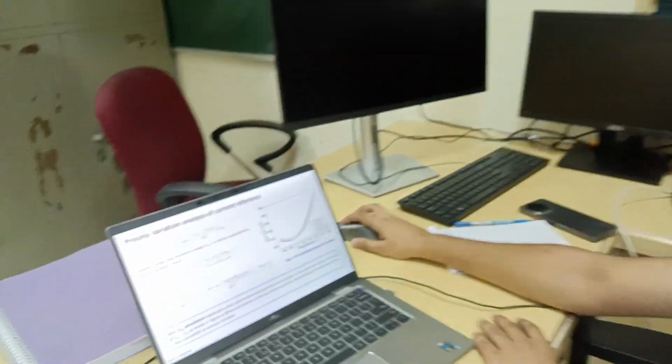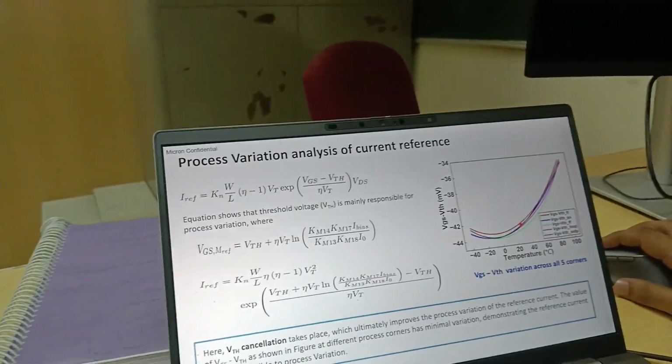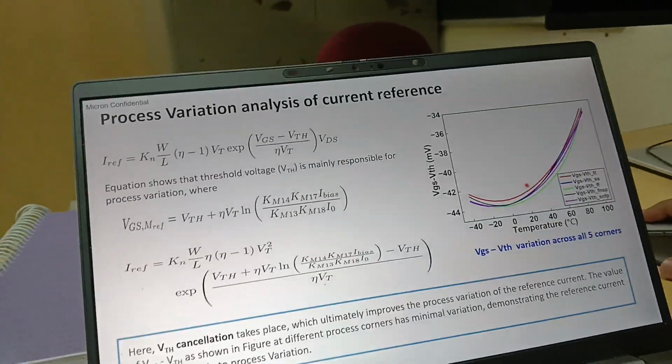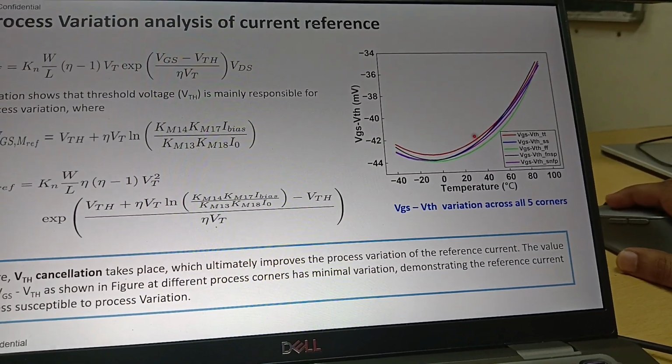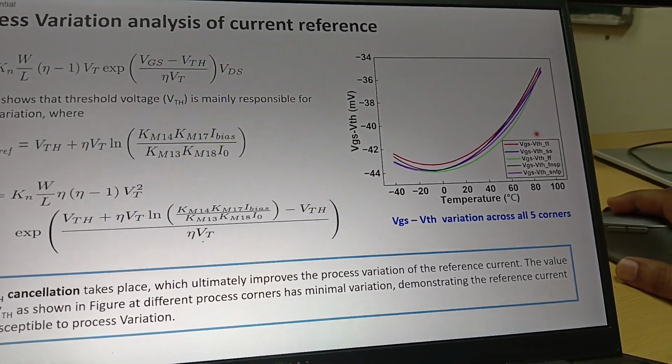You can also see the simulation curve as well. With respect to the 5 different process corners, the variation is very minimal. Almost the VGS minus VTH curve across temperature is the same for all process corners.